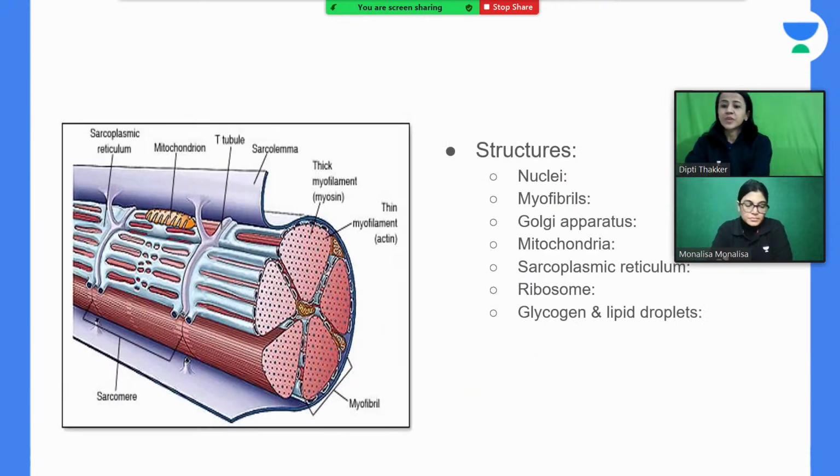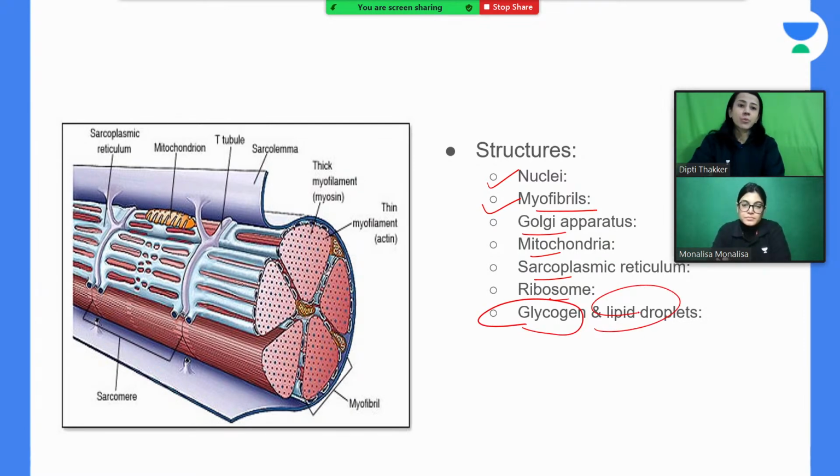Okay. Now we discuss structure. As most of the organelles are the same, skeletal muscle has nuclei. It has myofibrils. What is myofibril? We will discuss. It has Golgi apparatus, mitochondria, sarcoplasmic reticulum, ribosomes, plus it has glycogen and lipid droplets. These are for muscle contraction as it requires glycogen. So it has glycogen and lipid droplets too.